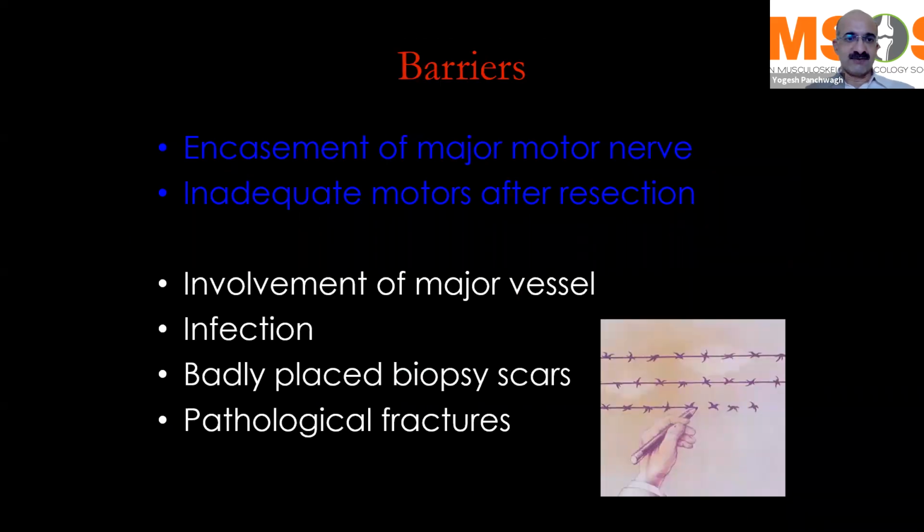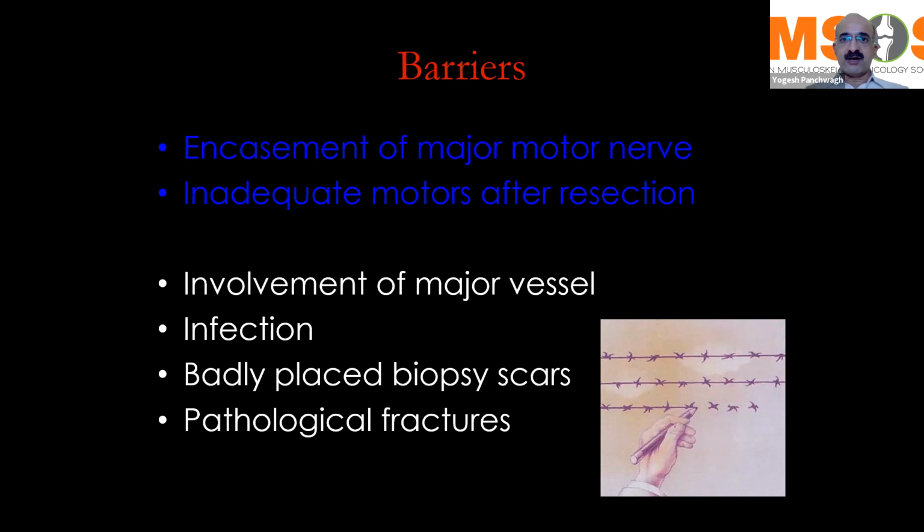So what are the contraindications of doing a limb salvage surgery? The strict, or rather the absolute, contraindications are only two. One is encasement of a major motor nerve. That is one of the most important absolute contraindications. If the sciatic is involved, or in the upper limb, if the median and the ulnar are involved, then you can't think of doing a limb salvage surgery. And the second absolute contraindication is that there are inadequate muscles left behind after resection. So you take out everything and there's nothing for the joint to function. There is no muscle, there is no nerve left behind for the joint to function. Then that type of reconstruction is of no use.